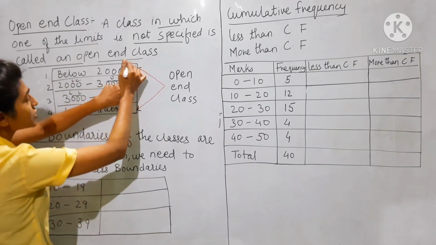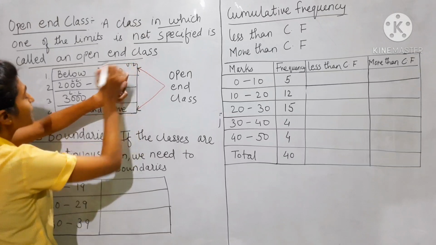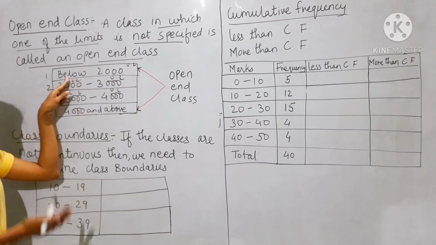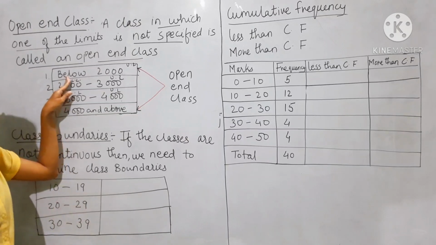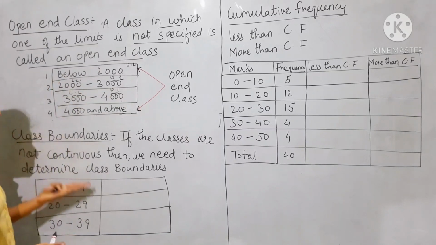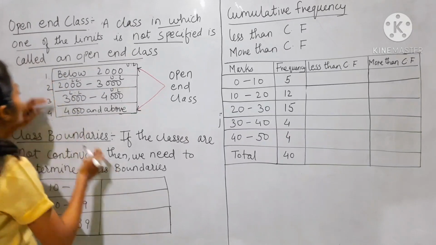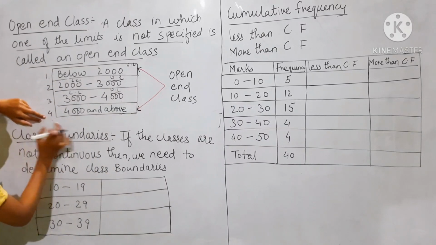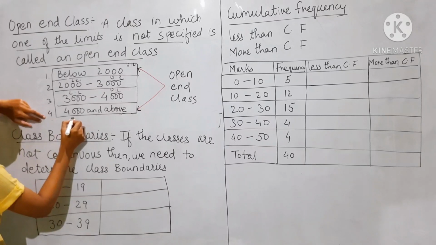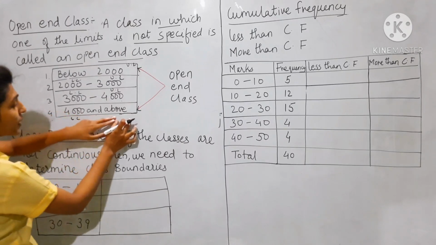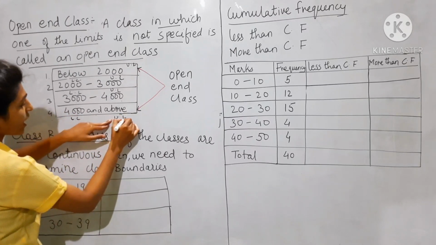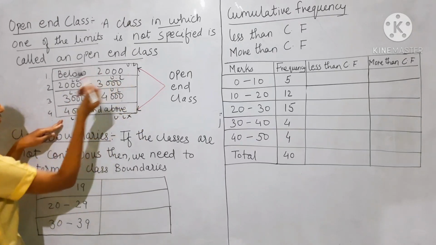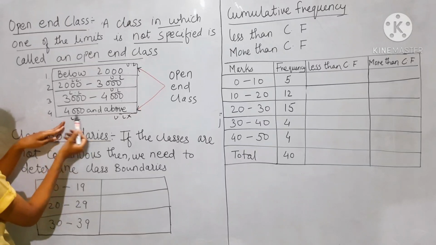Now 2000 is the upper limit, but below it we don't know how much. Below 2000 means there is no end, or no number is mentioned. So this is an open end class. And in the fourth class, 4000, the lower limit is given but the upper limit is not given. So below 2000 and 4000 and above.